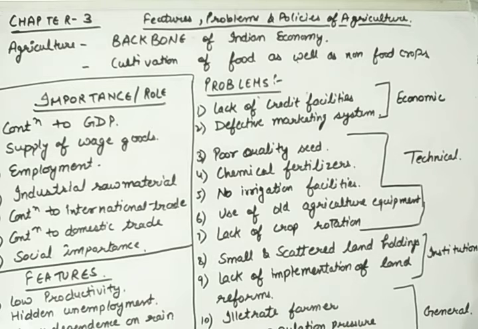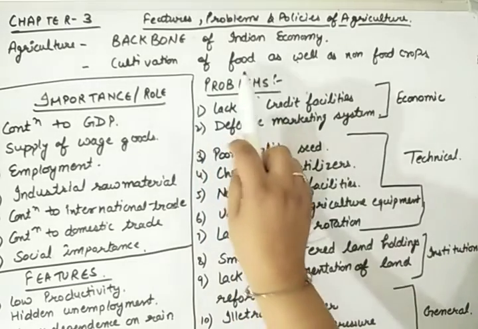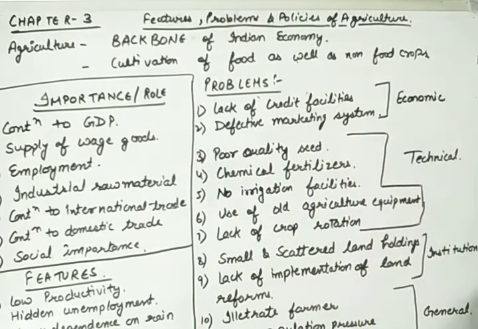All right. What does agriculture mean? Agriculture means cultivation of food as well as non-food crops. Now, which are food crops and which are non-food crops? Food crops are like wheat, maize, pulses, spices. These are food crops. And non-food crops are like when we are producing cotton or jute and other things like this. So these are food crops and non-food crops.